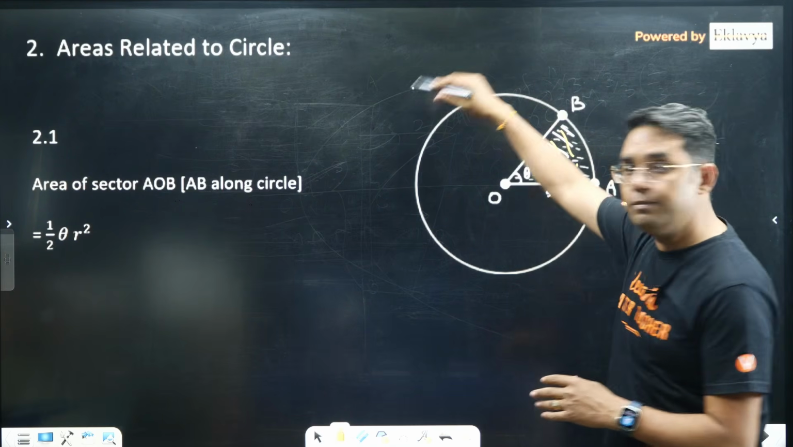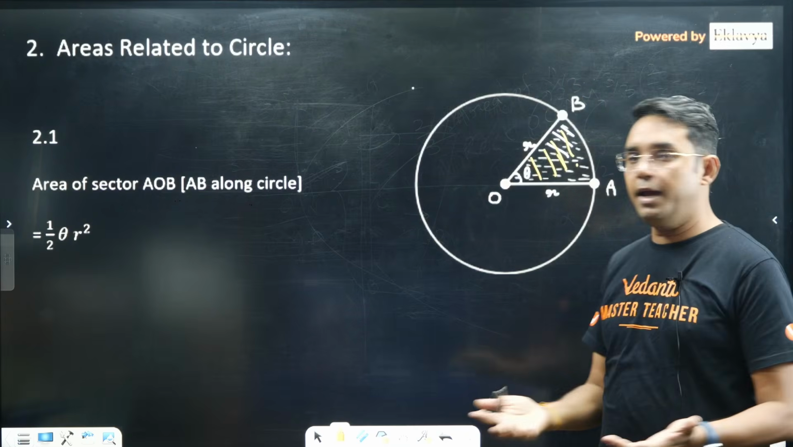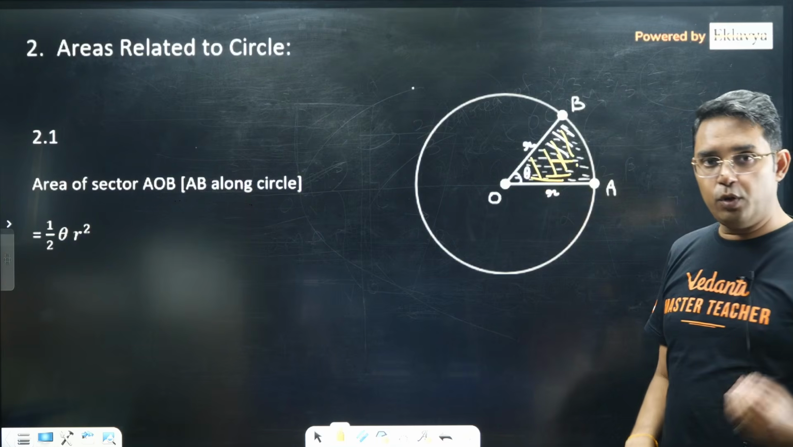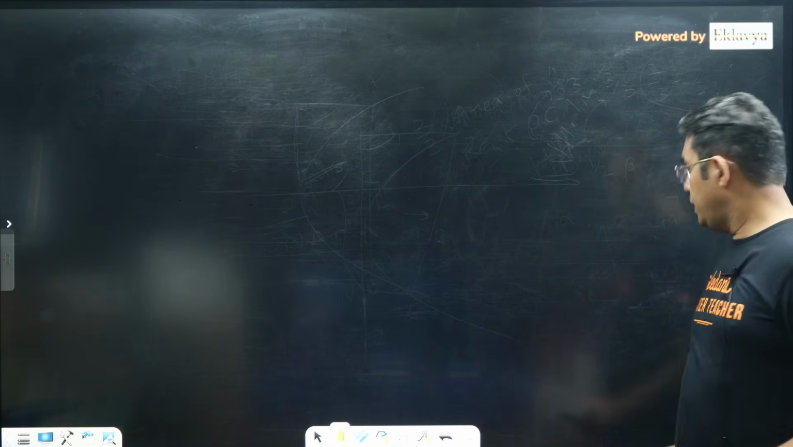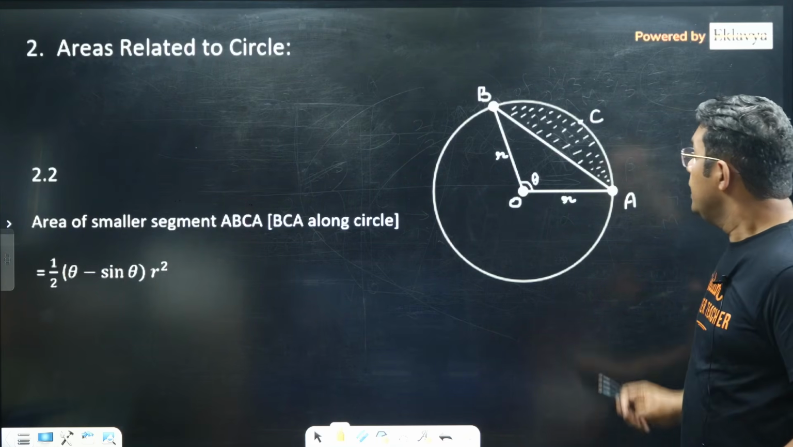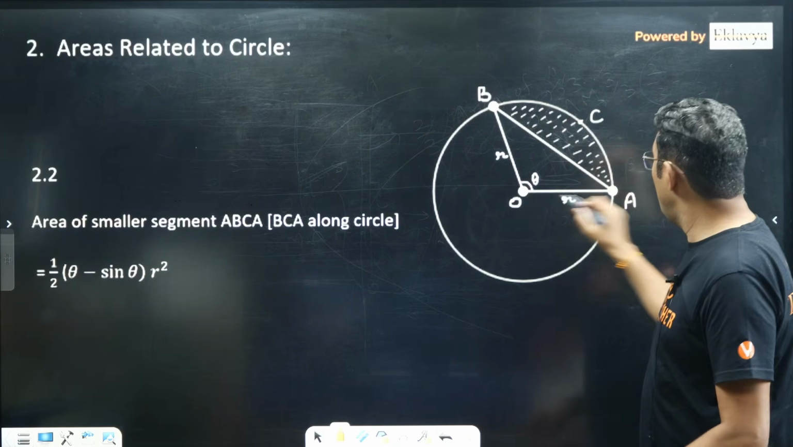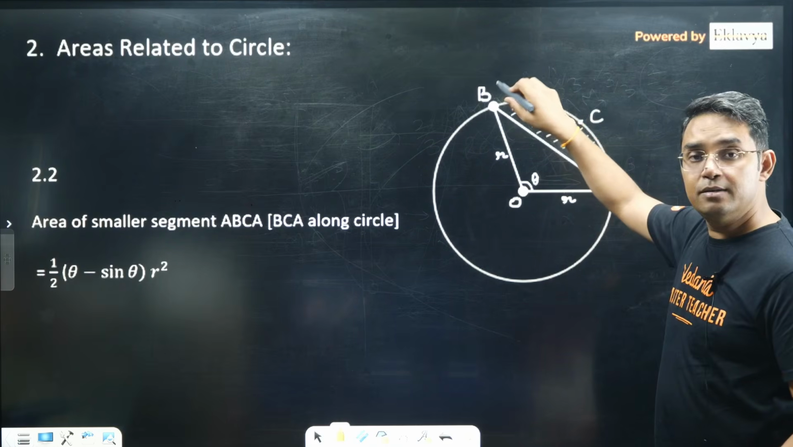And you can see if theta becomes complete 2 pi, this gives you the complete area, that is pi r square. So here this sector area is 1/2 theta r square. I think this you know it already. Okay. Then if we are looking for the area of this segment, this OAB, it was a sector.